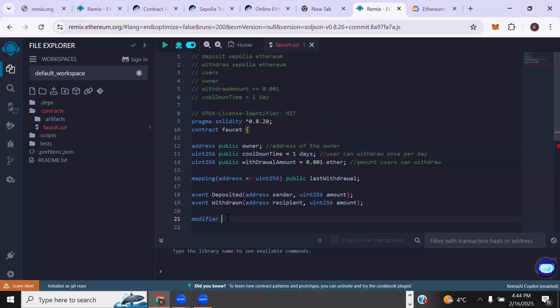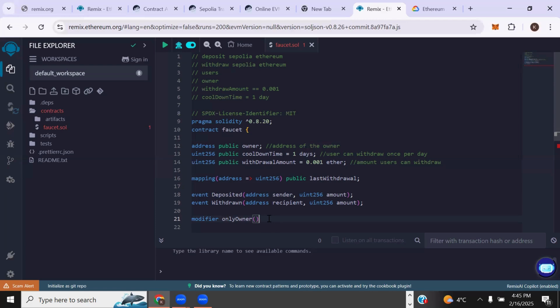So now we're declaring a modifier, right? We're going to name it onlyOwner. What this will do is check if the address that is calling a particular function is the owner of this smart contract. If it's not, it's going to throw an error, right? So this is how we do it.